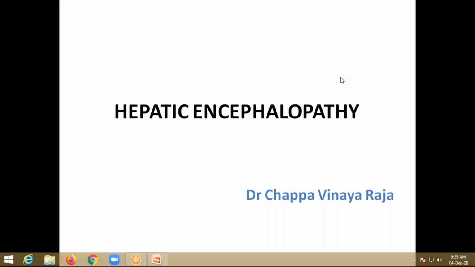These two scenarios should be known to each and everyone, because hepatic encephalopathy is purely a clinical entity. In a long-standing cirrhotic patient in the ward, he may suddenly develop an altered sensorium or asterixis or something. In that case, we have to think of encephalopathy because of the compromise of the liver.